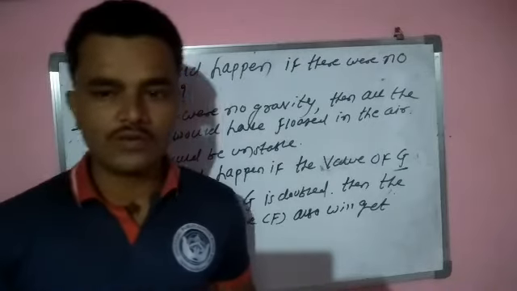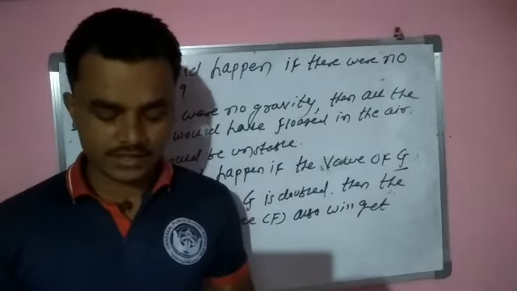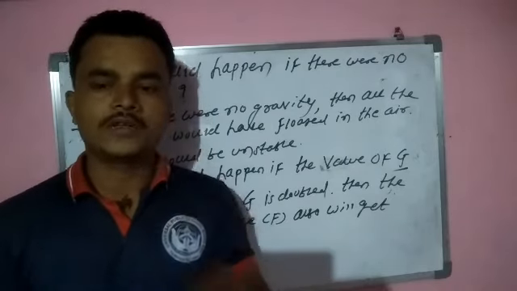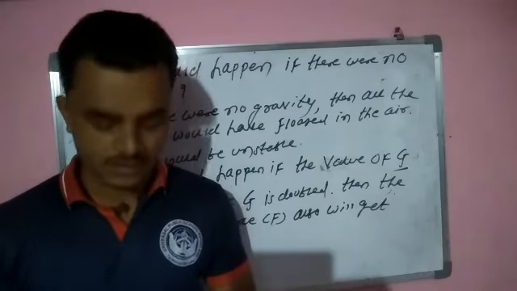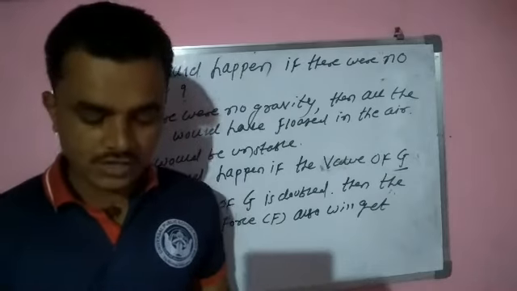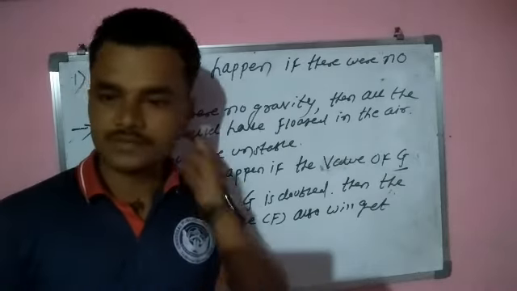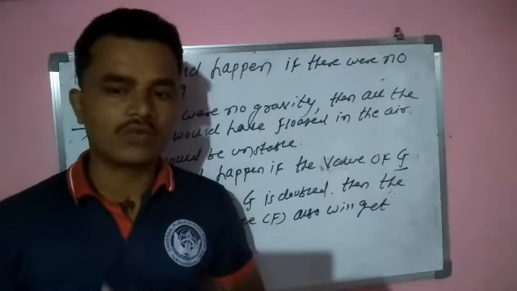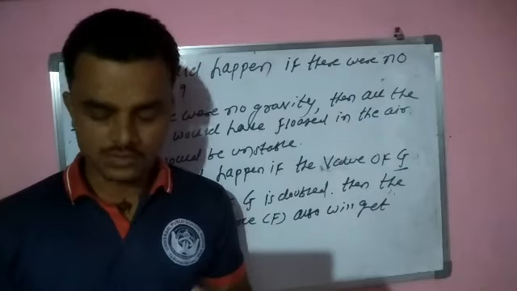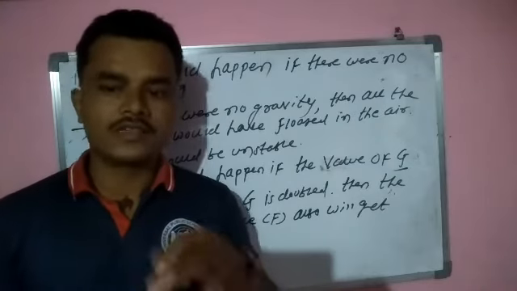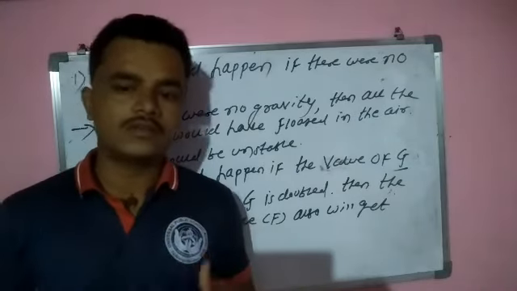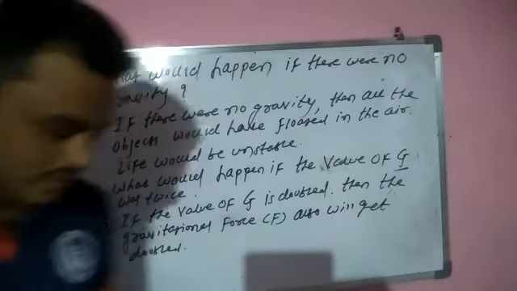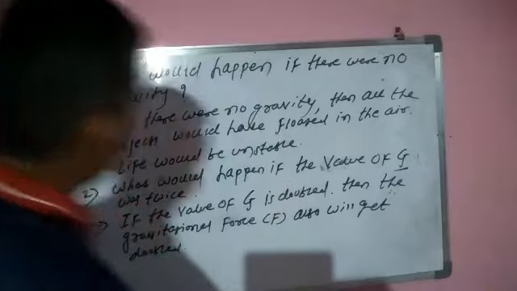So what is the value of gravitational acceleration at the center of the earth? अर्थ के सेंटर में जो हमारा ग्रेविटेशनल एक्सेलरेशन है उसकी वैल्यू क्या होती है? Now see, at the center of the earth the value of g is zero. At the center of the earth the value of acceleration due to gravity is zero. अर्थ के सेंटर में ग्रेविटेशनल फोर्स या उसकी ताकत जीरो हो जाती है. So what is the value of g at the center of earth?